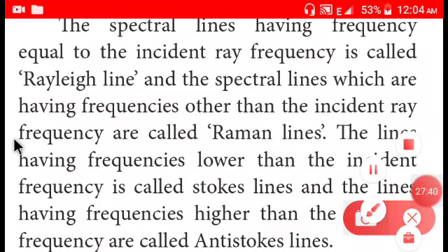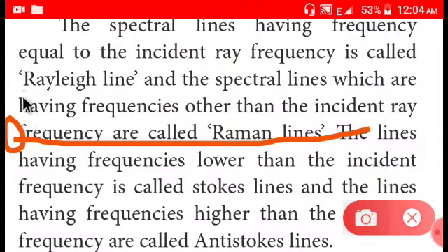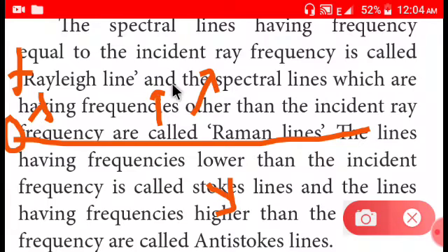A bit confusing, right? But very simple. This is the monochromatic light source, which has a particular frequency and particular lambda. Any spectral line which is at this frequency and this lambda is termed a Rayleigh line. Okay, first thing is clear. After hitting some particles, this monochromatic light is going to scatter. Not all the monochromatic beams, but some scatter away. The scattered light will have different wavelengths, and those different wavelength rays are called Raman lines.